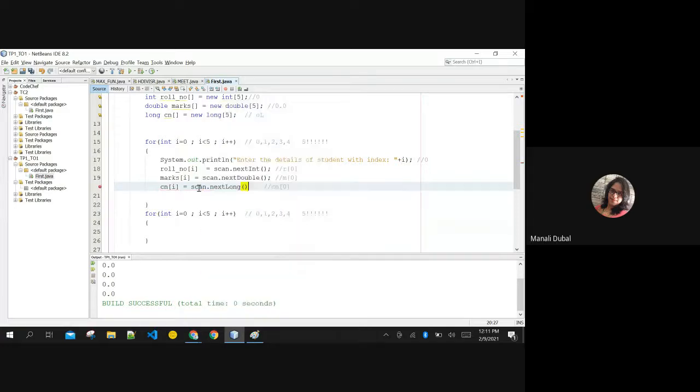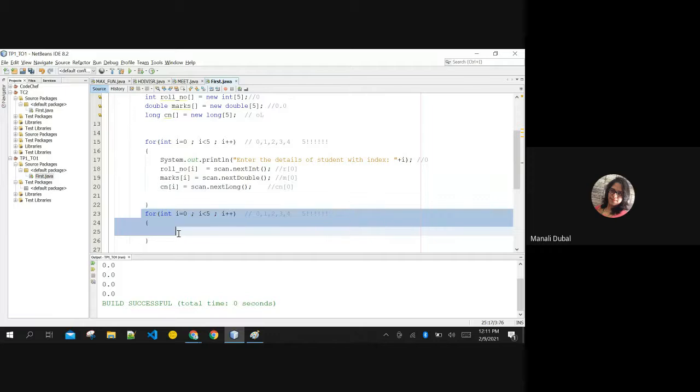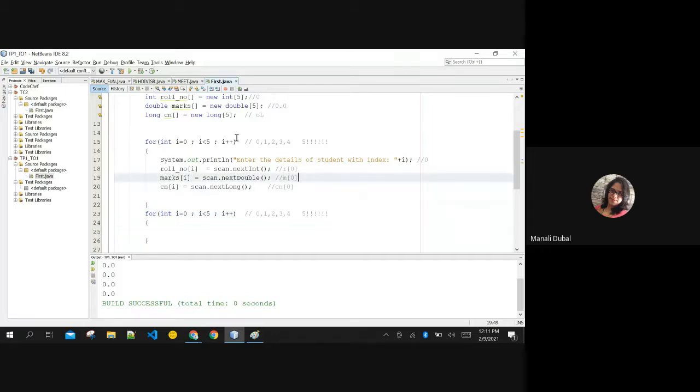Okay, I am inputting everything. So if I increments, then if input is taken, now I increments by 1. When I increments by 1, enter detail of the first student, roll number of 1. Then the details will be stored in roll number of 1, marks of 1, and contact number of 1. Are you getting this?